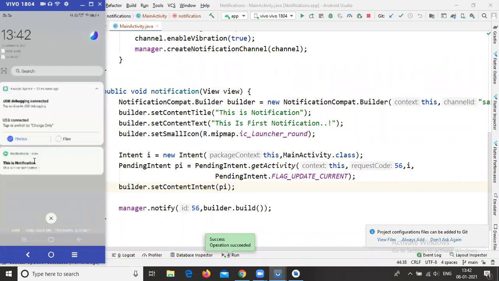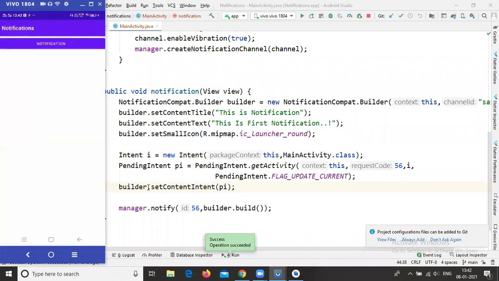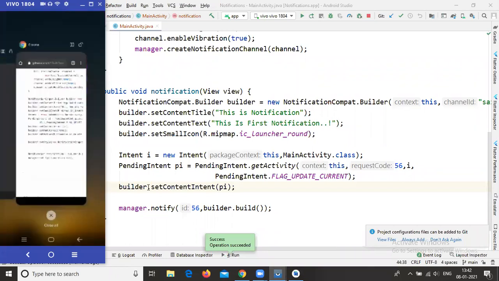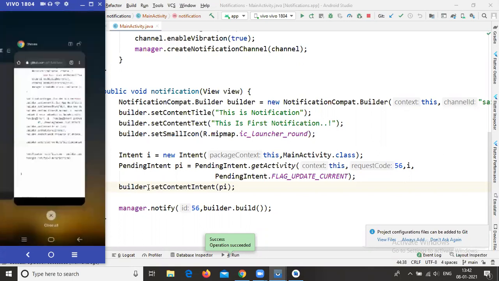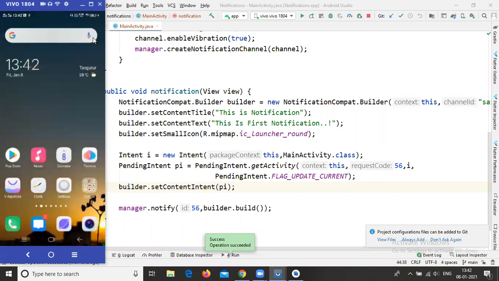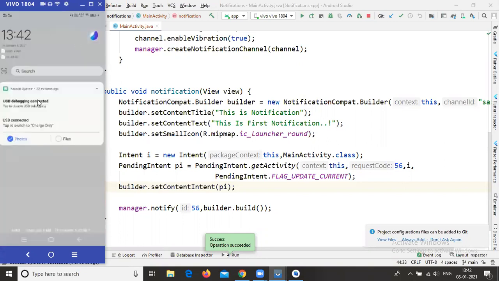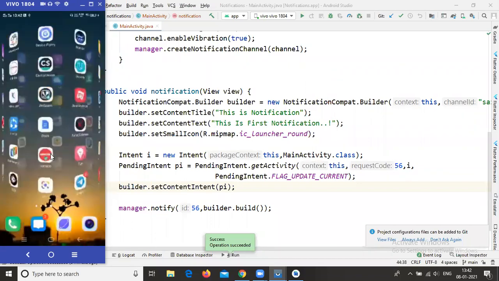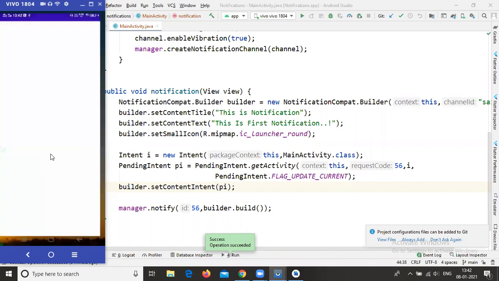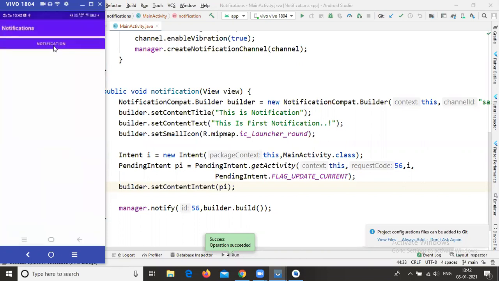I'm clearing my recent screens here. At the same time my notification is also removed. Just wait a minute, I will open it again. I'm clicking this notification.